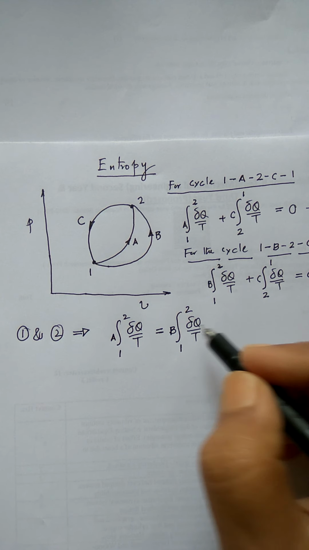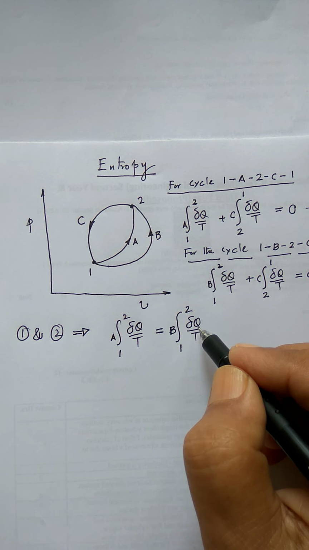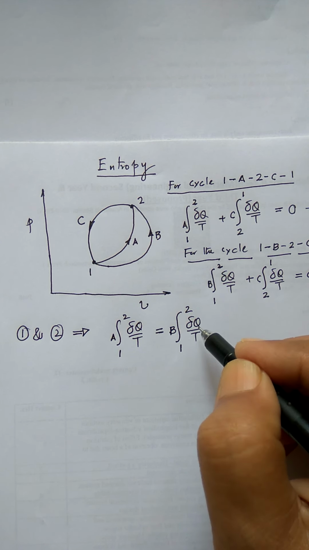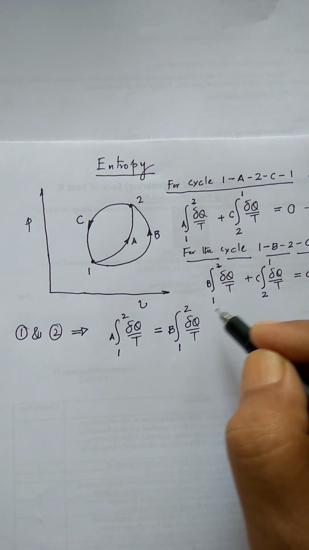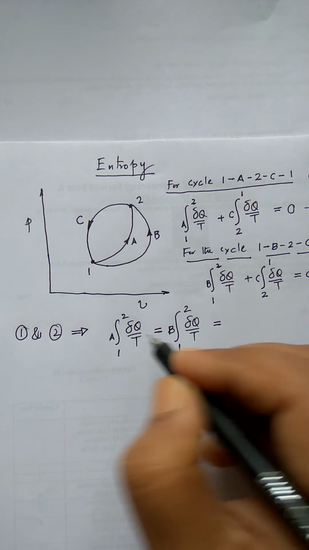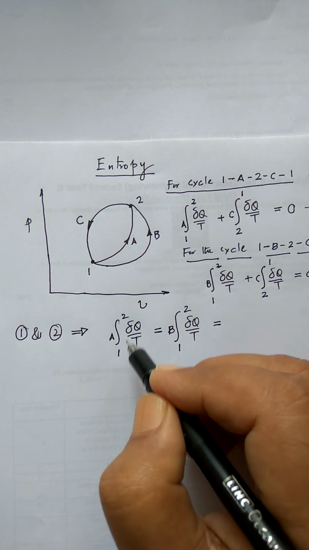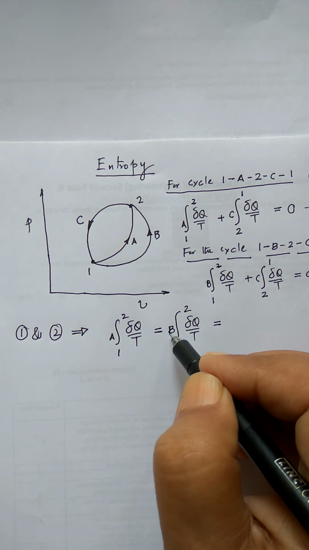Remember, this del q is a part of a reversible path. I mean the heat transfer during a reversible path. So this del q is reversible heat transfer, right? So you can see del q by t from 1 to 2 via the path A and via the path B, they are the same.